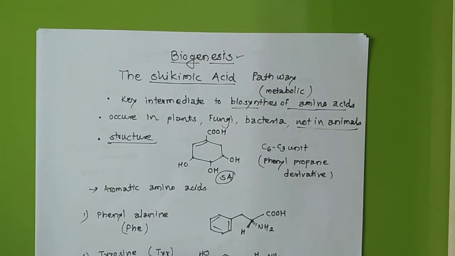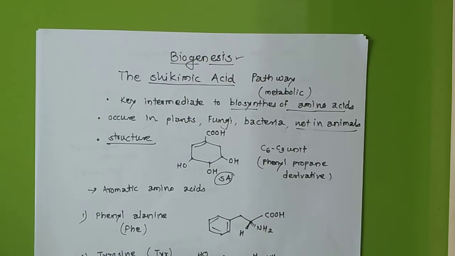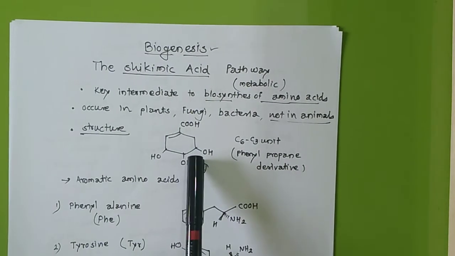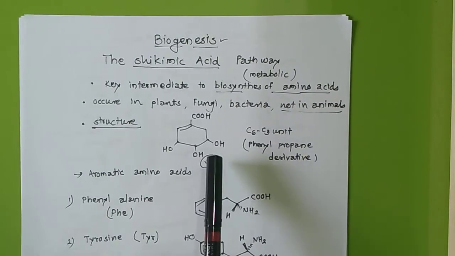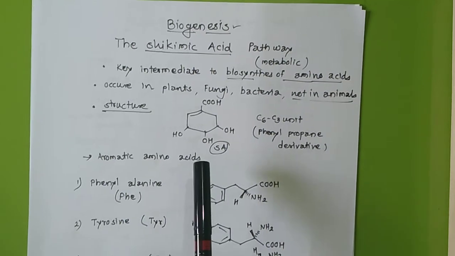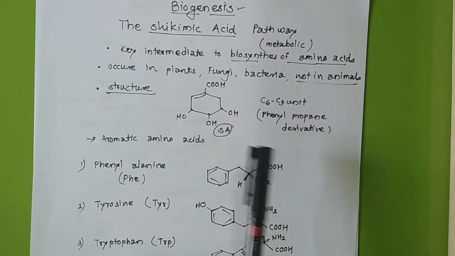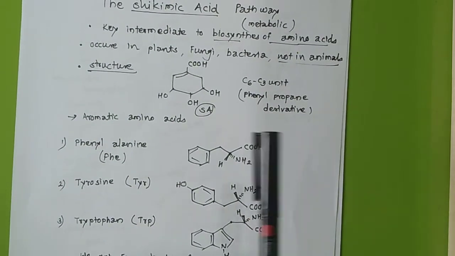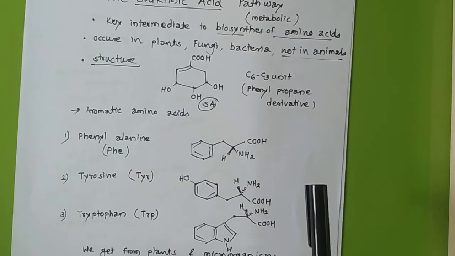Hello students, we have already started to learn the shikimic acid pathway under biogenesis. In the last lecture we learned how shikimic acid is important. This is the structure of shikimic acid and how it is important to prepare some aromatic amino acids. These amino acids we cannot prepare by synthetic methods. We can get them from plants and microorganisms, which is very helpful for us.